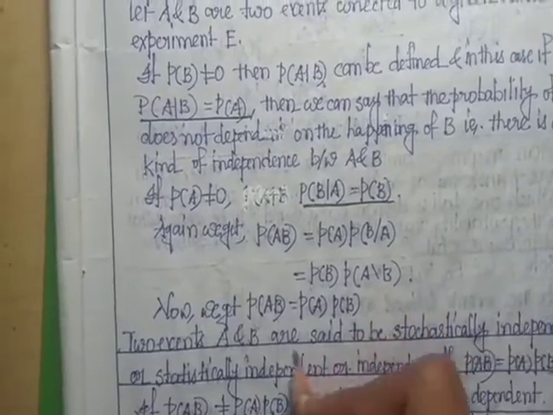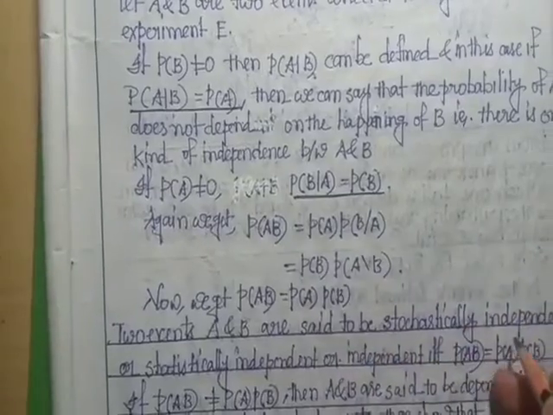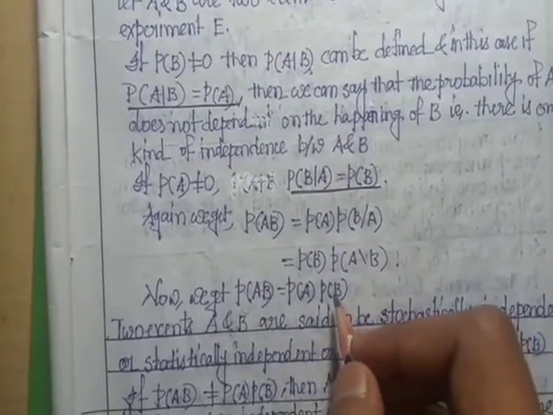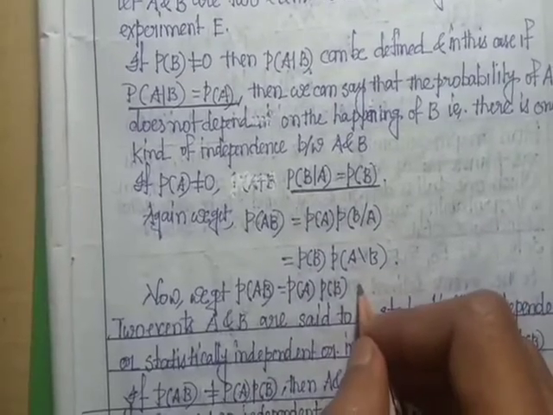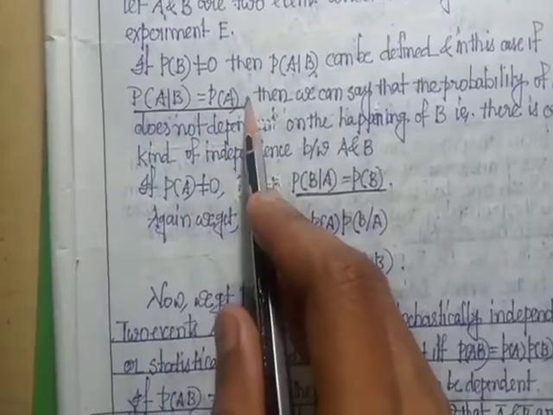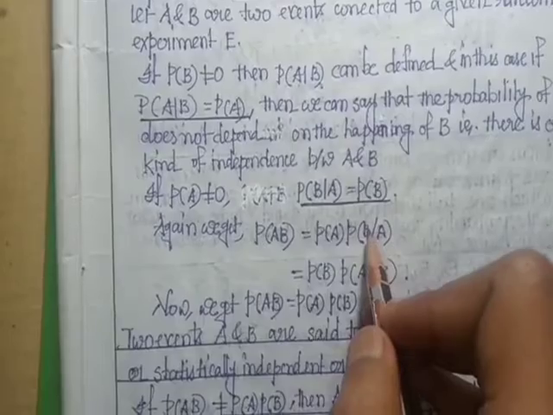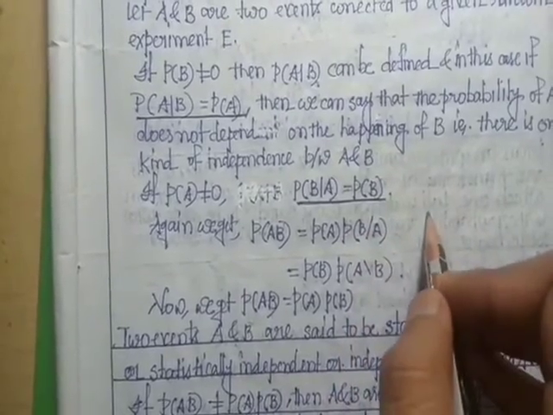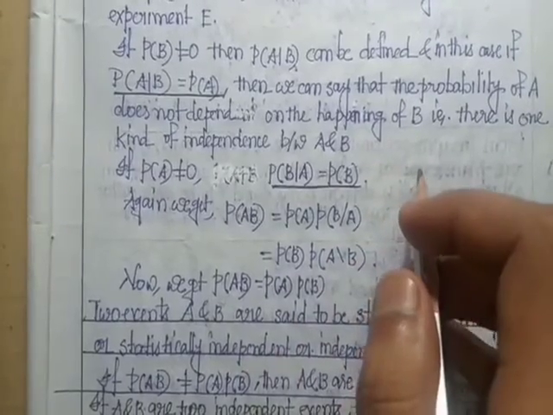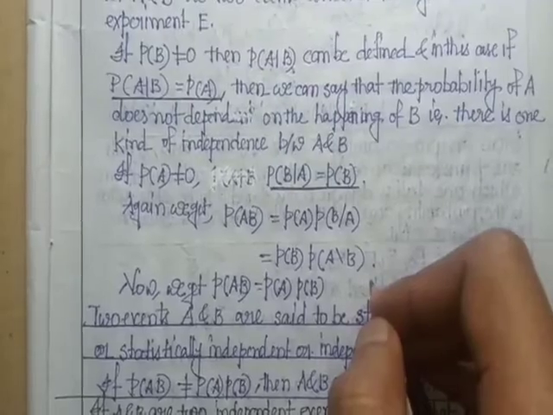A and B are said to be stochastically independent, or independent, if P of AB equals P of A into P of B, or P of B by A equals P of B, or P of A by B equals P of A. If P of AB equals P of A into P of B, then A and B are called independent.